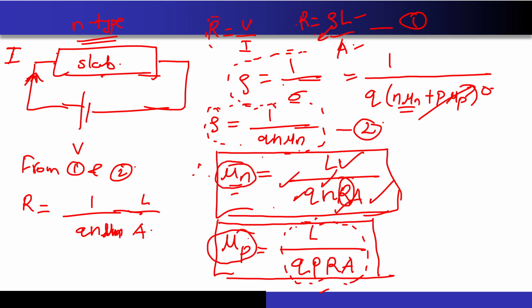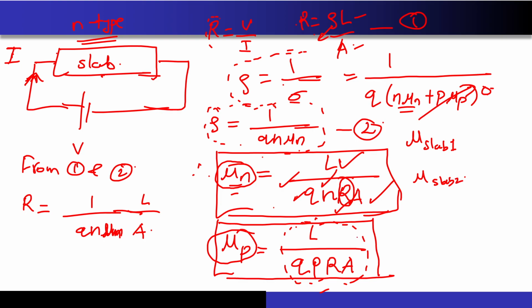The only thing that you should know is that even though I have written the equations, I don't know which slab has been doped with the N-type dopant and which slab has been doped with the P-type dopant. So I will get two values of the mobility, one for slab 1 and one for slab 2.